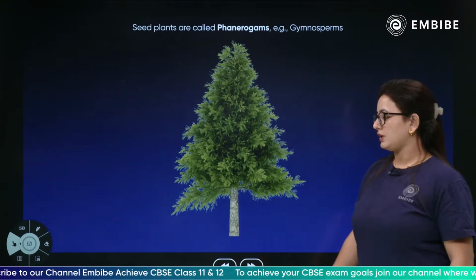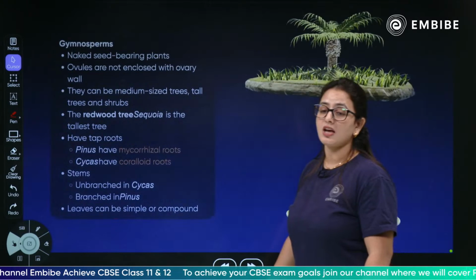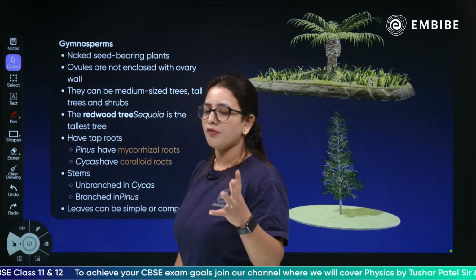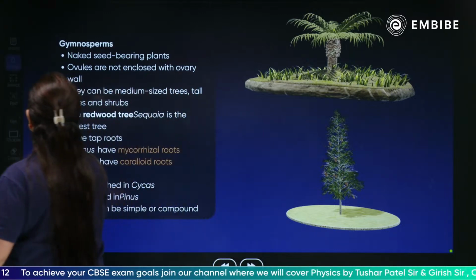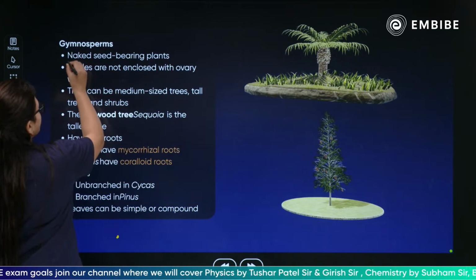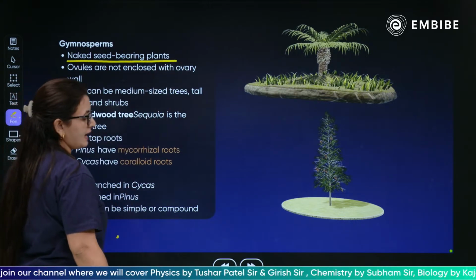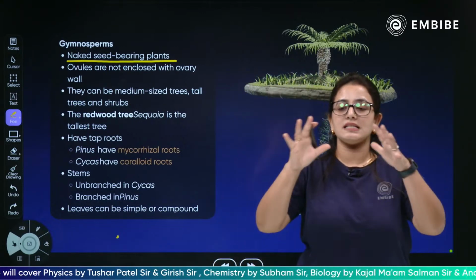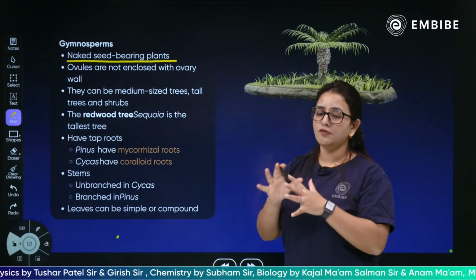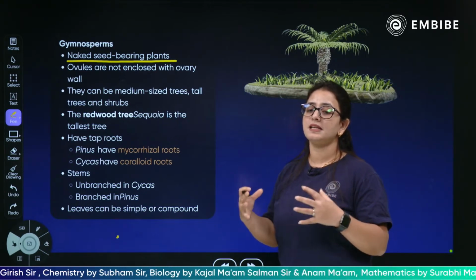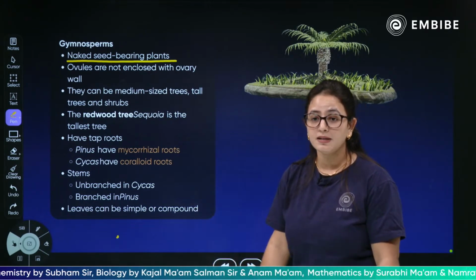Moving forward, talking more about the gymnosperms. This is just a mere introduction. Let's see what the basic features of the gymnosperms are. So children, gymnosperms are basically naked seed bearing plants. What do we mean by naked seeds? It means the seeds are not enclosed inside the ovary. Naked seeds are basically exposed to the external environment.